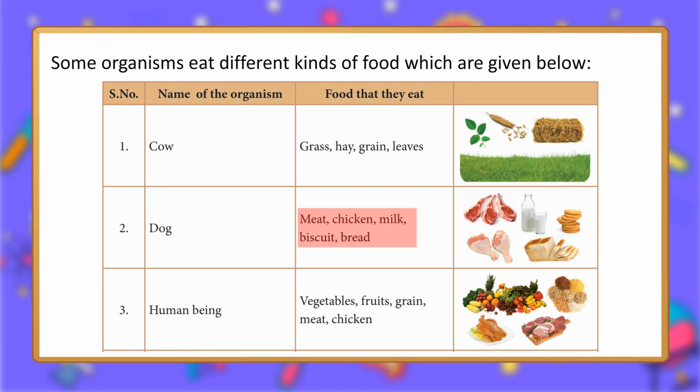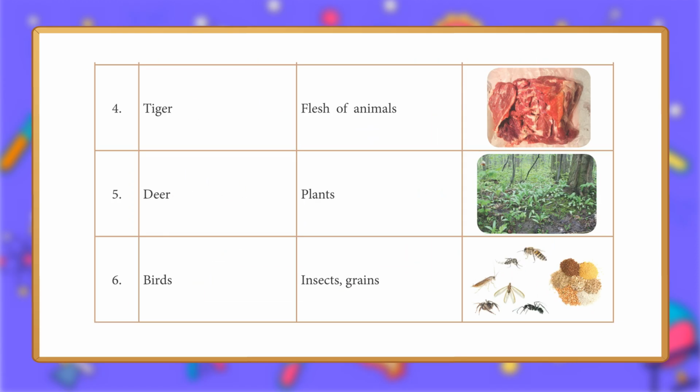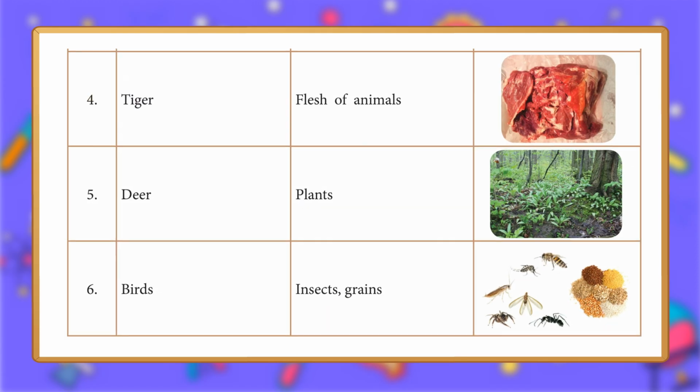Dog: meat, chicken, milk, biscuit, bread. 3. Human being: vegetable, fruits, grain, meat, chicken. 4. Tiger: flesh of animals. 5. Deer: plants. 6. Birds: insects, grains.